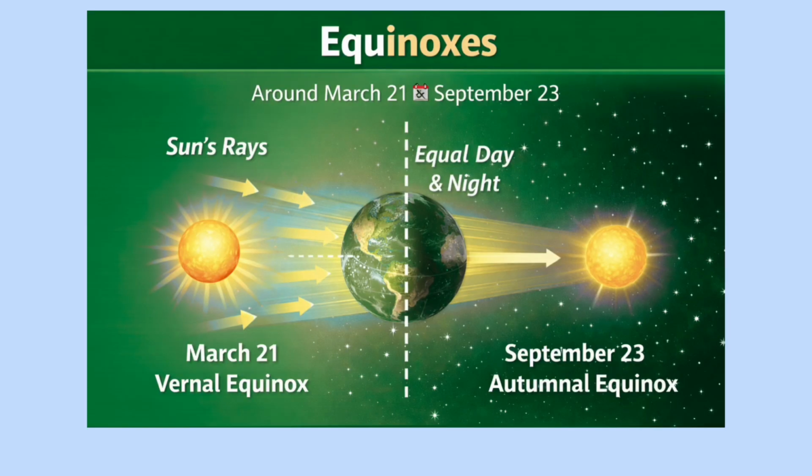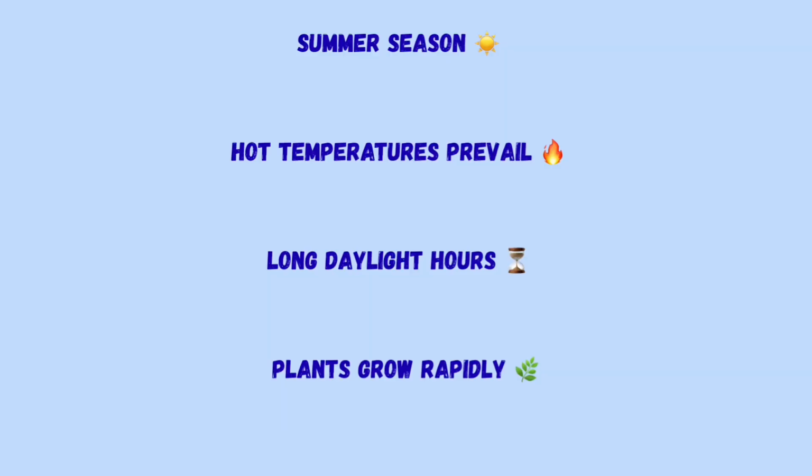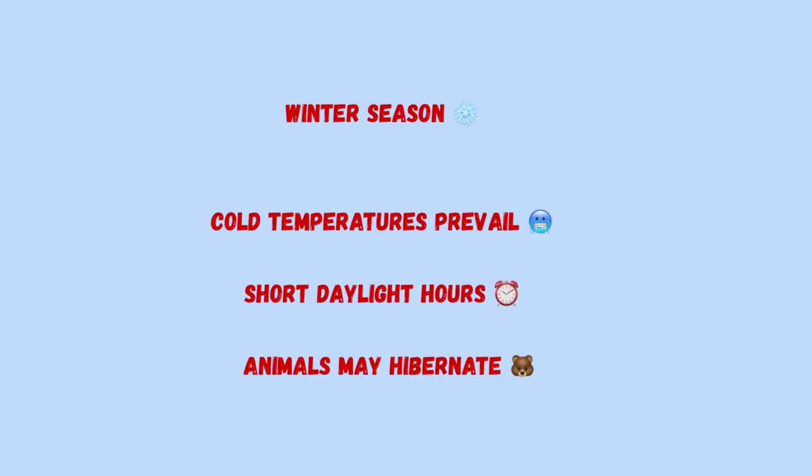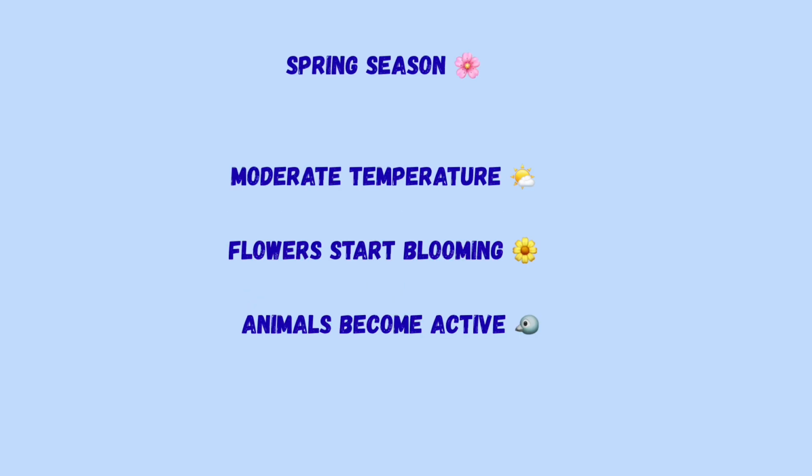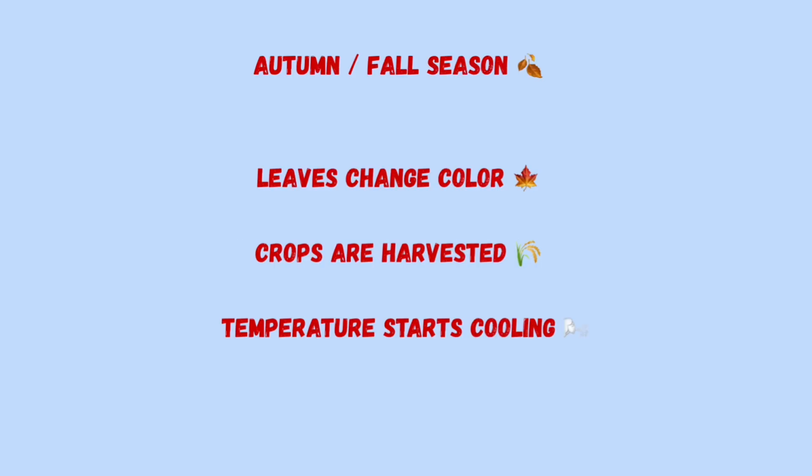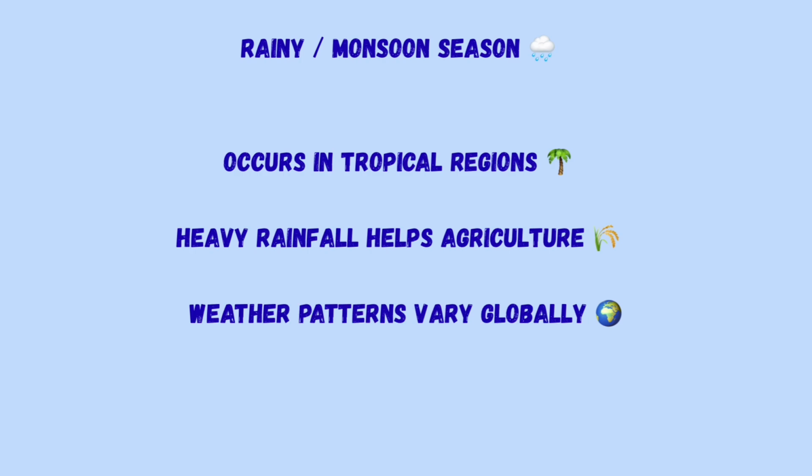Summer season, hot temperatures prevail, long daylight hours, and plants grow rapidly. Now in winter season what happens? Cold temperatures prevail, short daylight hours, and animals may hibernate. Now in spring season, moderate temperature, so flowers start blooming, animals become active. In autumn and fall season, leaves change colors, crops are harvested and temperature starts cooling. Now rainy and monsoon season, that occurs in tropical regions. Heavy rainfall helps agriculture and weather patterns vary globally.